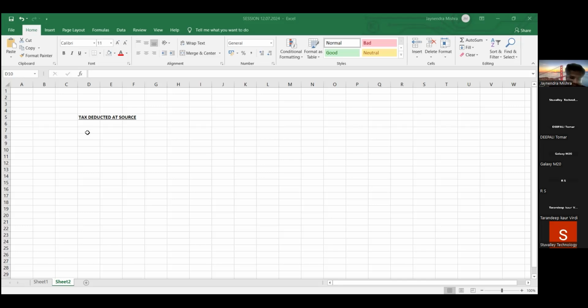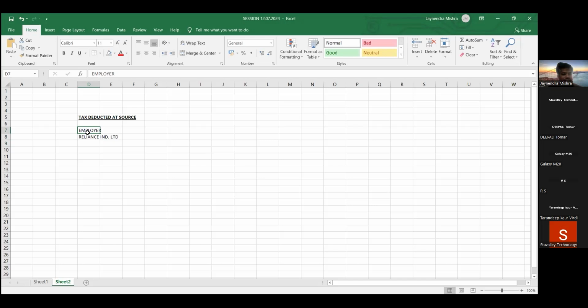TDS, basically tax deducted at source. What is TDS basically? Like, friends, that day we have discussed. Say suppose, friends, I'm working for an organization called Reliance Industries Limited.